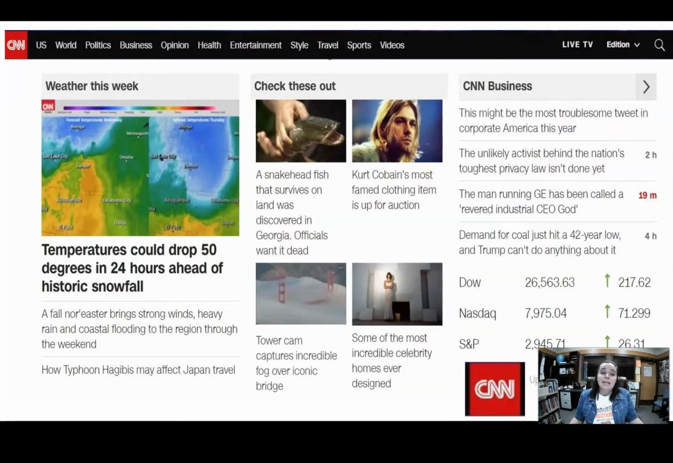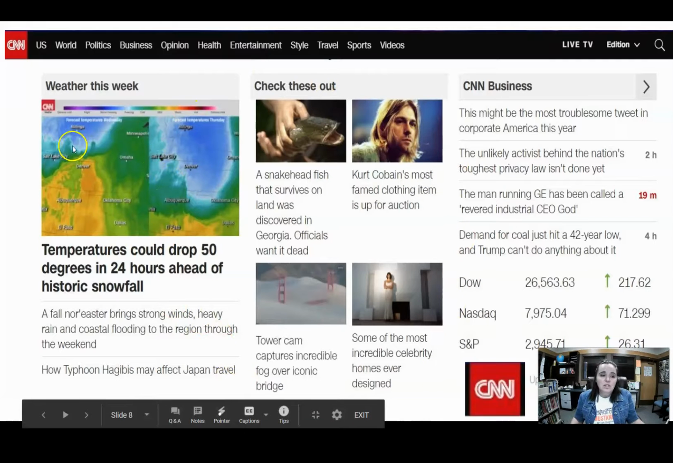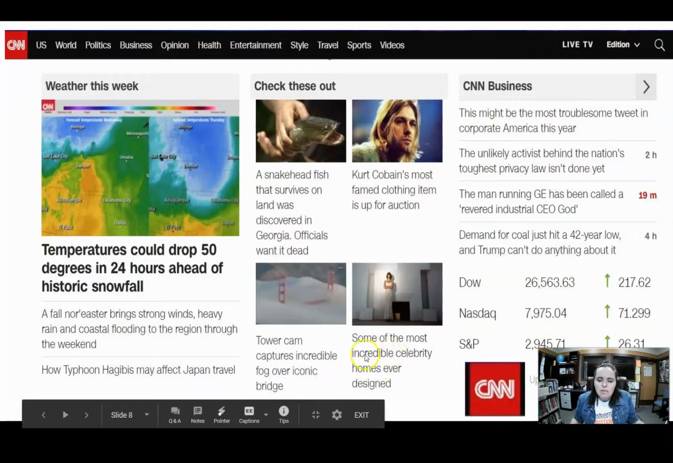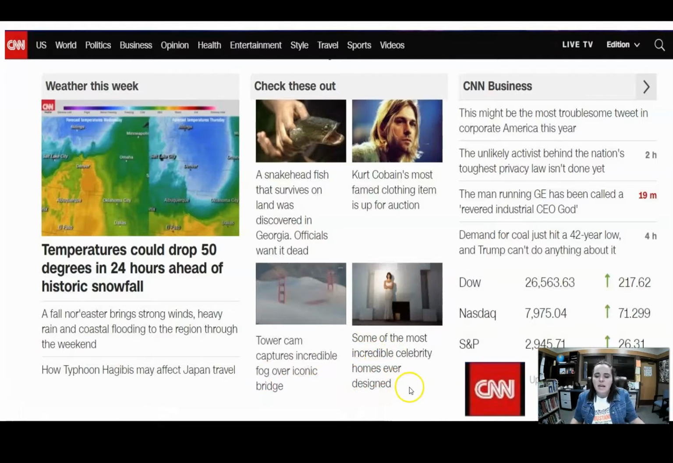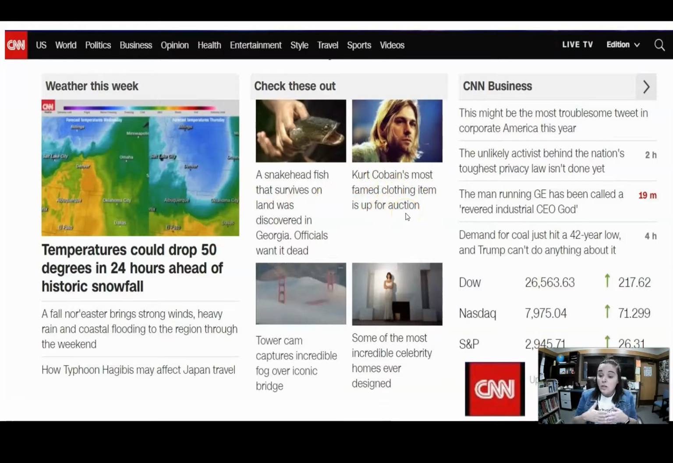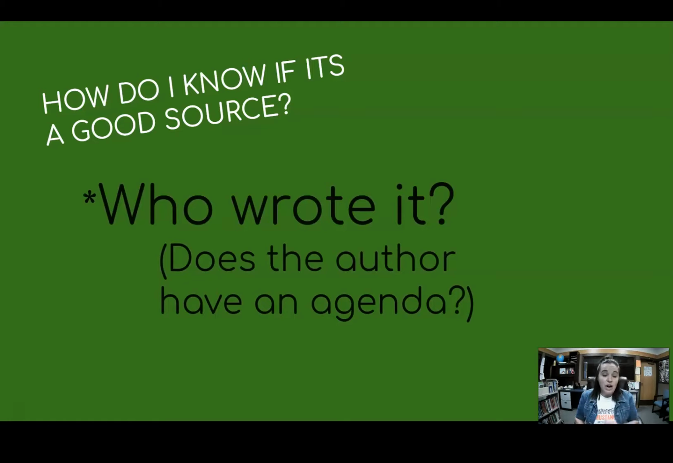Maybe, but guess what? CNN also uses a lot of clickbait. Look at these articles, okay? This is just weather. This is just business. But look at this: some of the most incredible celebrity homes ever designed. That is clickbait, okay? Look at this: Kurt Cobain's most famed clothing item is up for auction. Also clickbait, formed like a news article. But when you click on those, either someone paid to get that information there, or they're getting paid by tracking your research.